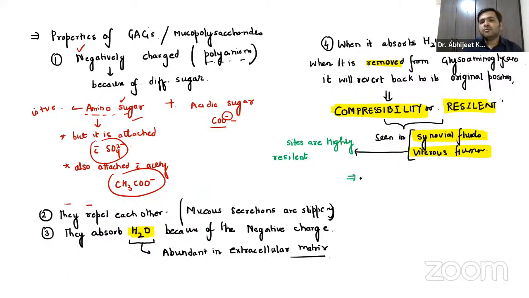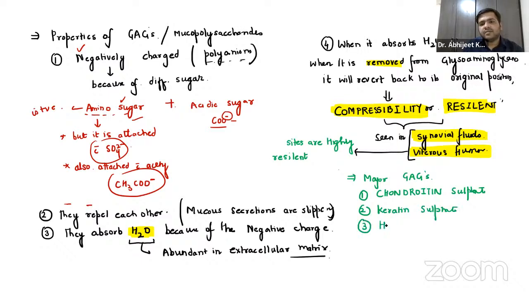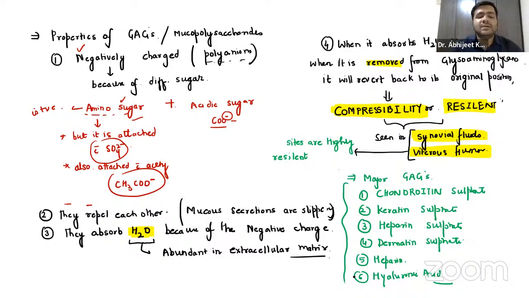The major GAGs, glycosaminoglycans or mucopolysaccharides or heteropolysaccharides: the very first one you should know is chondroitin sulfate, then keratan sulfate, heparan sulfate, dermatan sulfate, heparin, and hyaluronic acid.